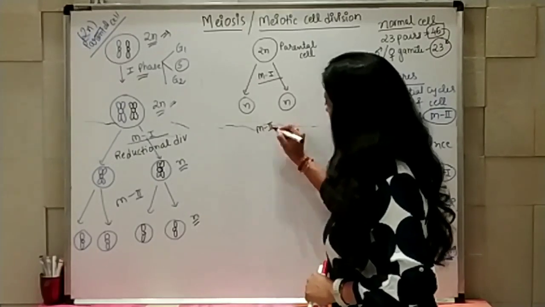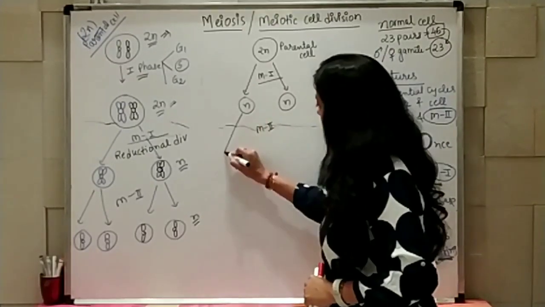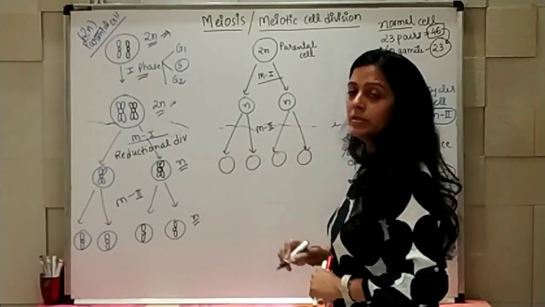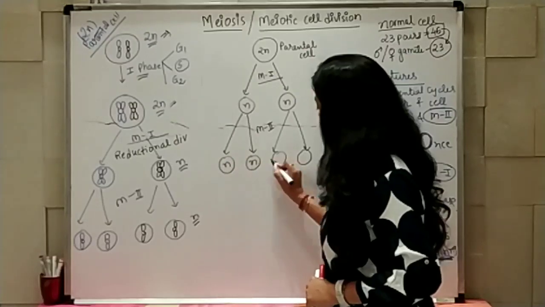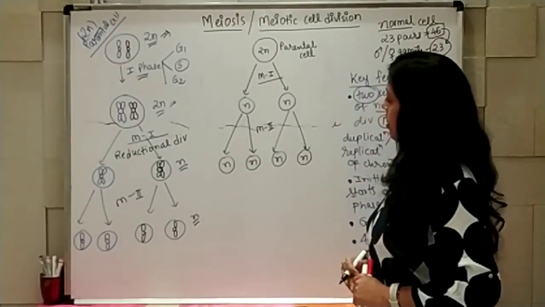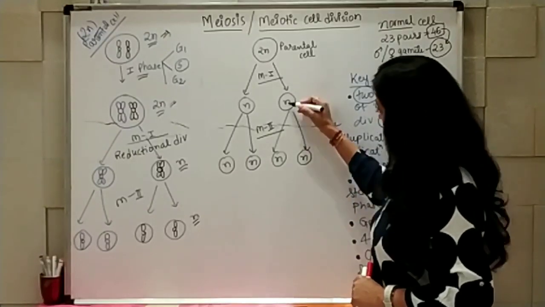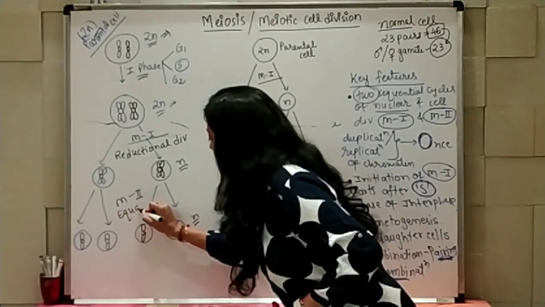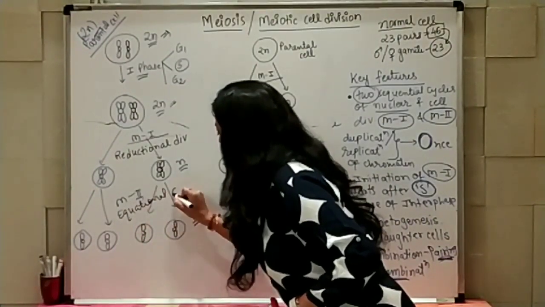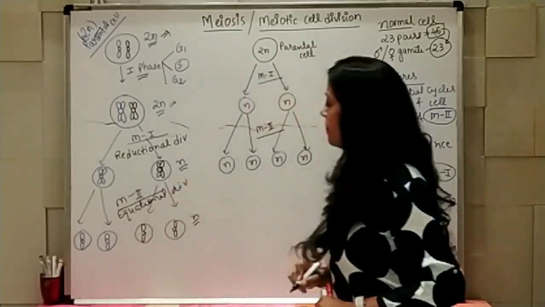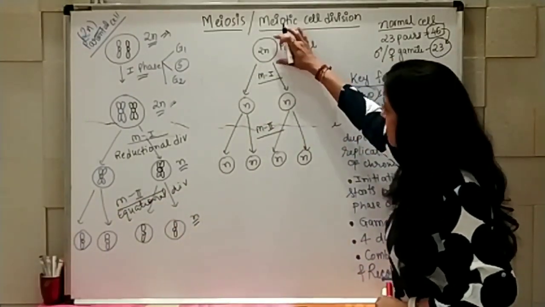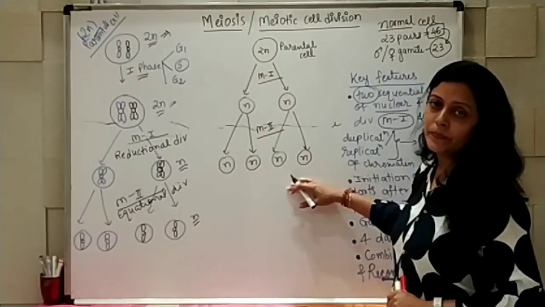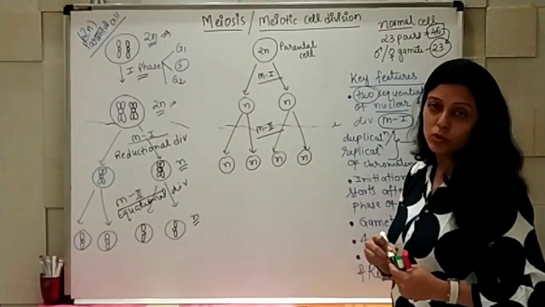The second division, meiotic 2 division, will take place, and again you are going to have 2 new daughter cells from each cell, so a total of 4 daughter cells, but the numbers remain the same as their parents. That's why this is known as equational division. So ultimately from a single parental cell you are going to have 4 daughter cells with half the number of chromosomes.